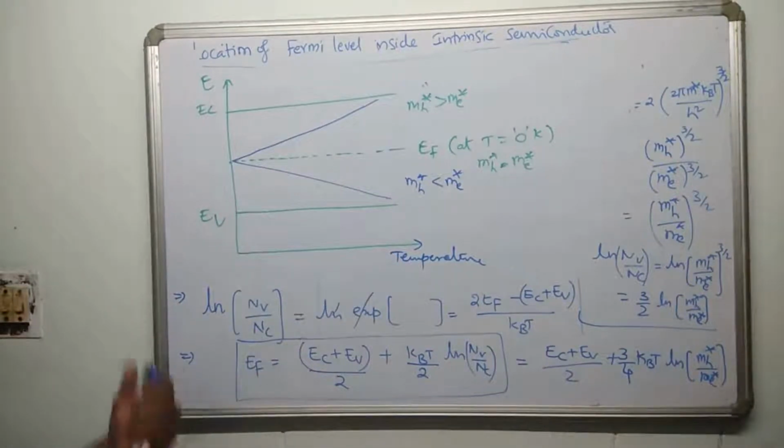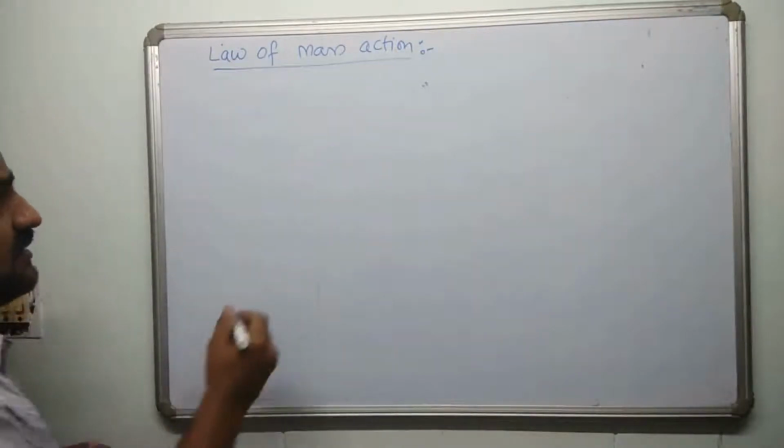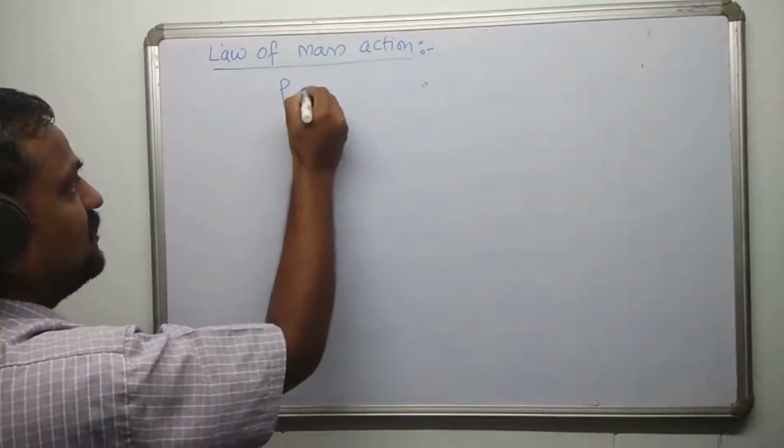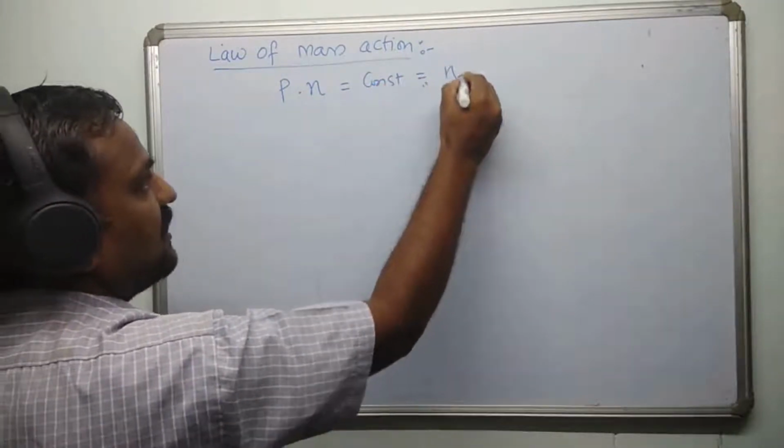So please pause the video. I'm going to erase it. It's a law. We don't derive it. So what is this? It simply says P into N is always constant, and this constant is called Ni square.